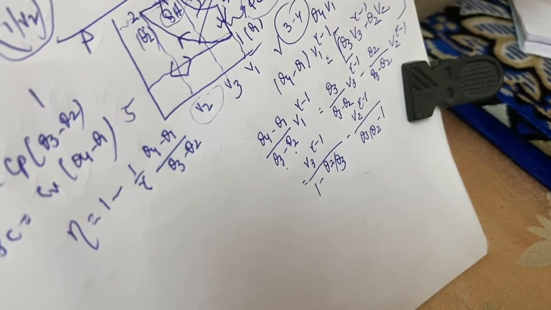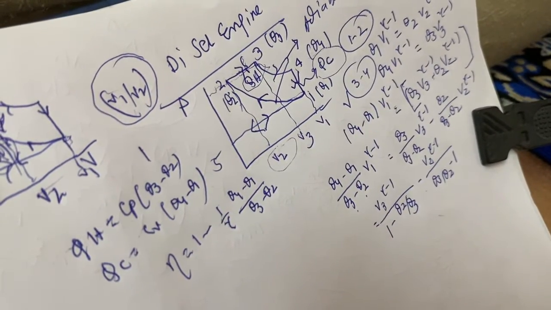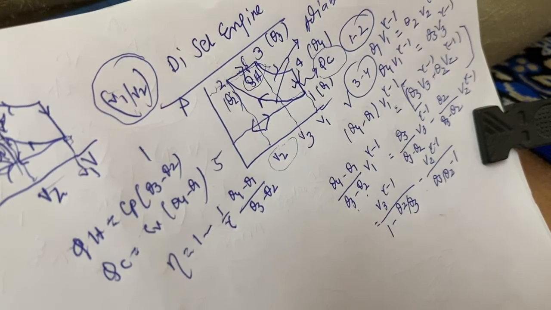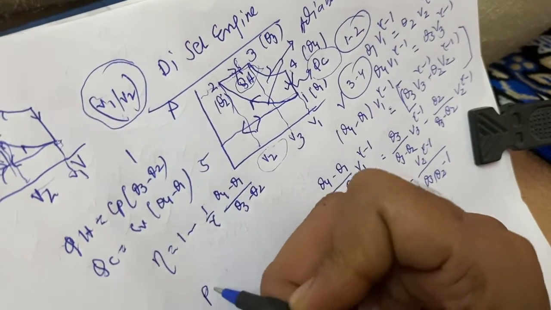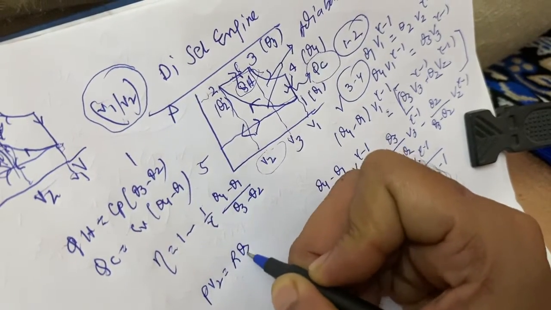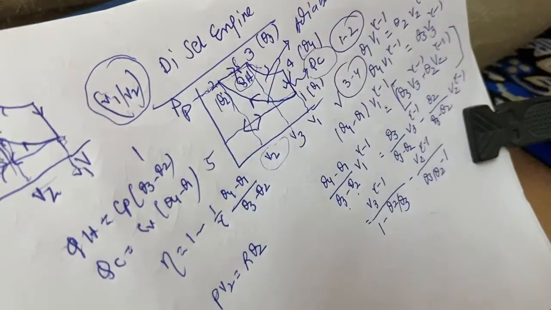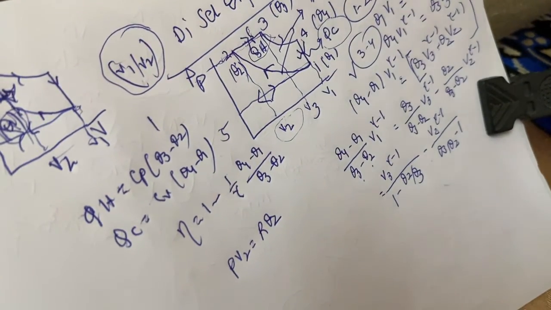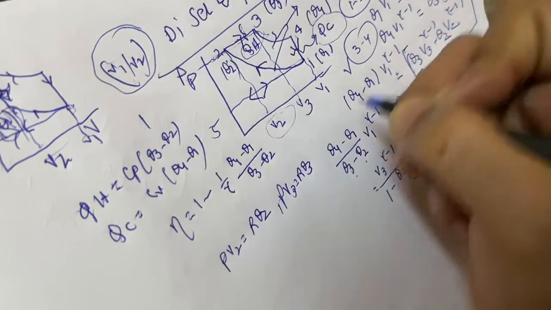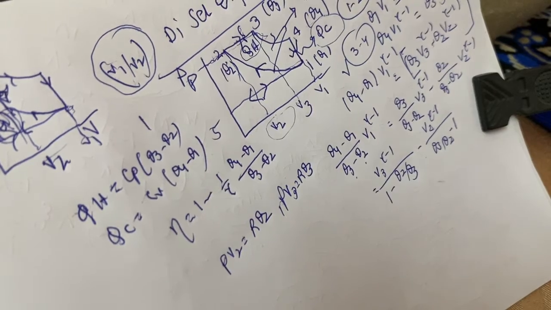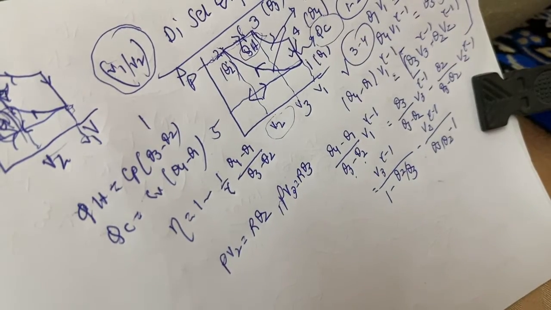Again, you see, for the 2 to 3 process, P V2 is equal to R theta 2 and P V3 is equal to R theta 3, ideal gas.